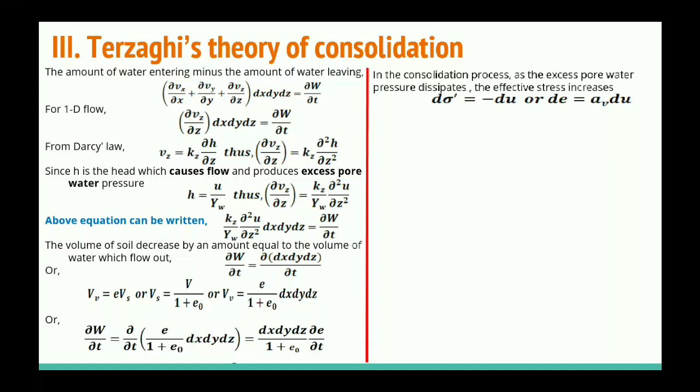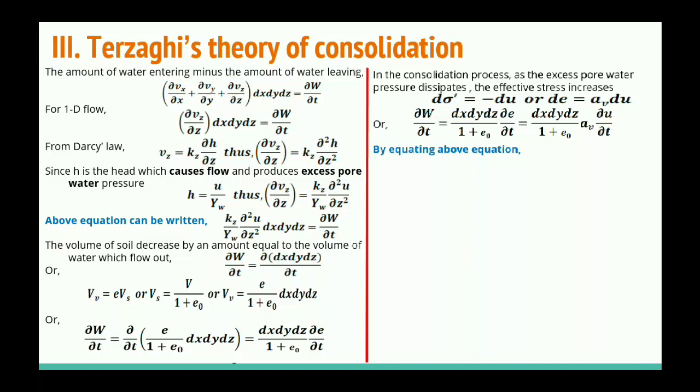And we can write the change in the void ratio equal to av into the change in the pore water pressure, where av is the coefficient of compressibility, and av is equal to the change in the void ratio divided by the change in the effective stress. So by putting the value of change in void ratio in terms of change in pore water pressure, we can get this equation.